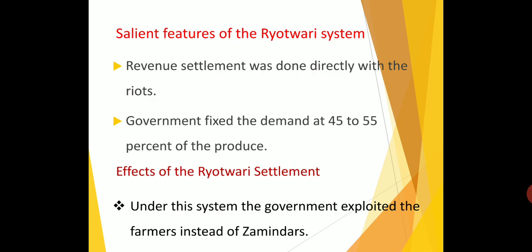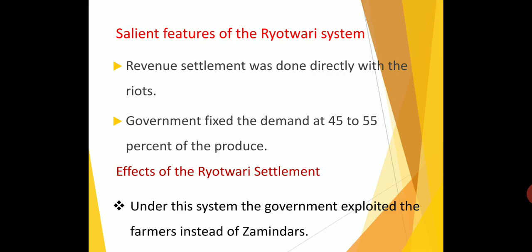An important feature of the Rayatwari system: revenue settlement was done directly with the Rayat, between the government and the Rayats. They fixed the field and calculated the estimate of the produce. Based on the nature, the soil and the yield, they collected the tax. The government fixed the demand at 45 to 55% of the produce. Produce means production, so 45 to 55% of it had to be paid to the government.